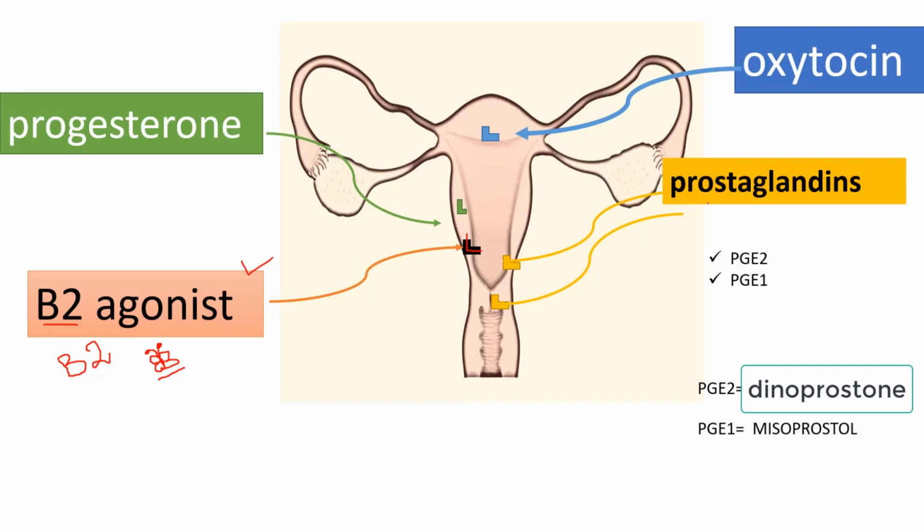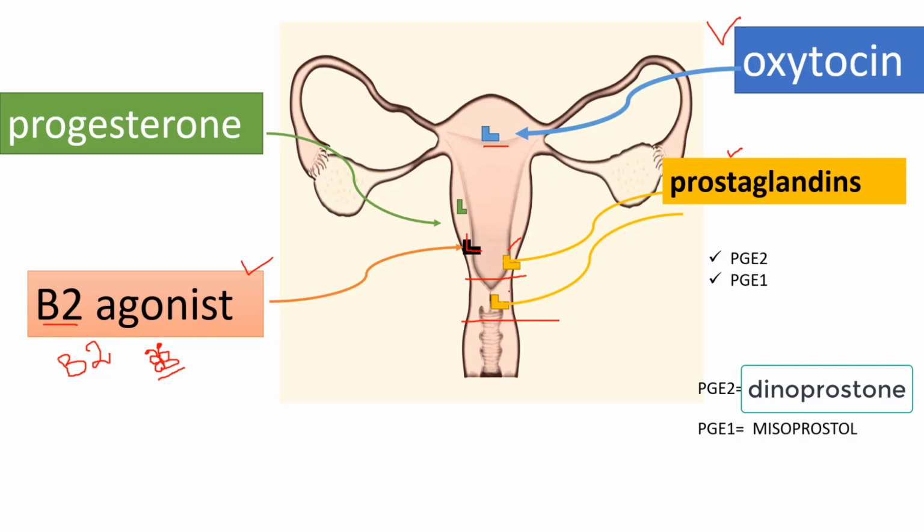Now, after 7 months of pregnancy, there will be formation of oxytocin receptors in the uterus, and oxytocin causes contraction of the myometrium, right? And the prostaglandins, which are present all the time, but after 7 months of pregnancy the uterus becomes more sensitive to the prostaglandins, and what they do is they cause the contraction of the myometrium, as well as the softening and ripening of the cervix.